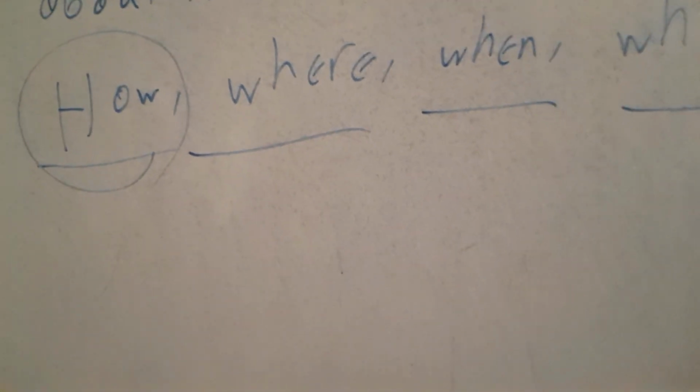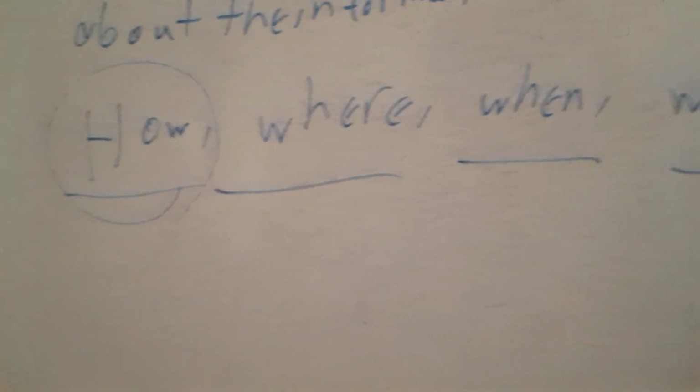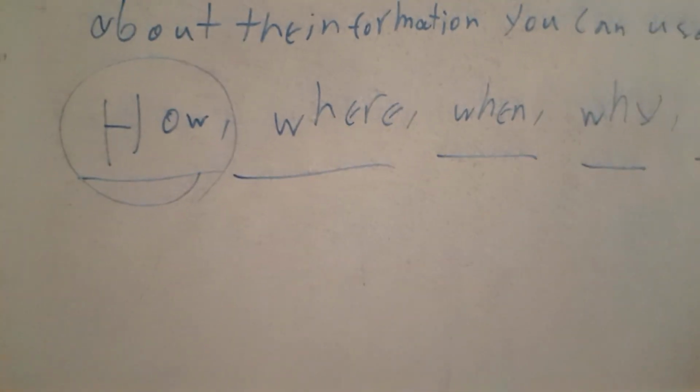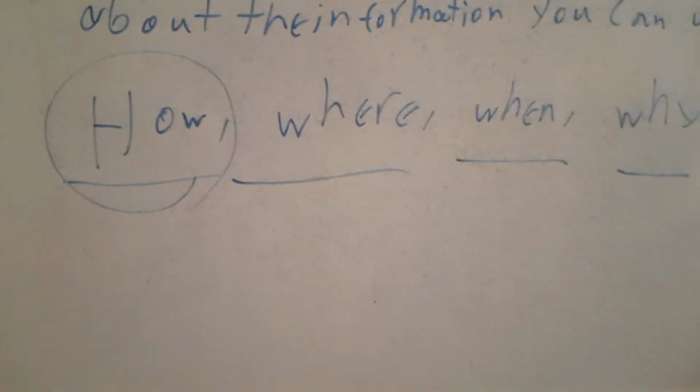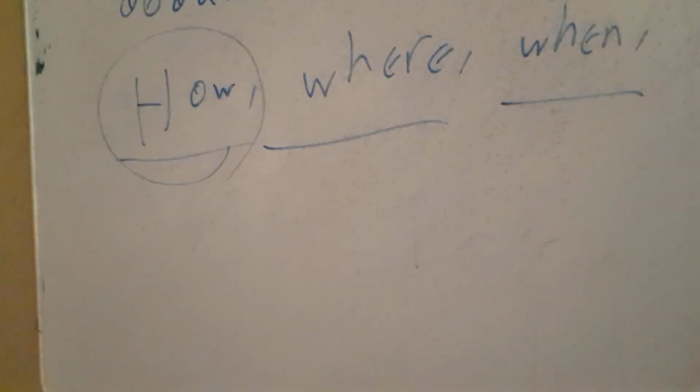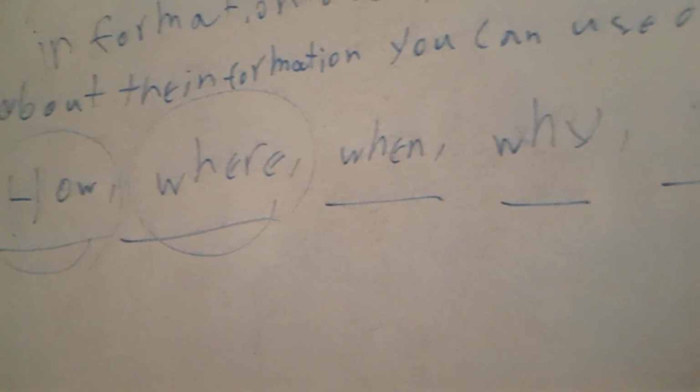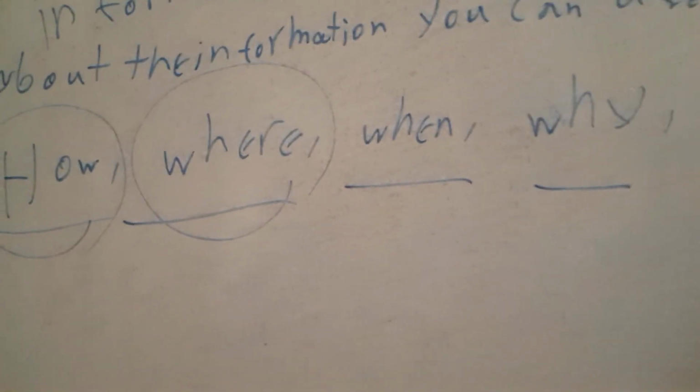For example, we use how to ask about the process of something, how it will work, or how it will be used, and how does it work. Where is about the place and location. We will use this function word.